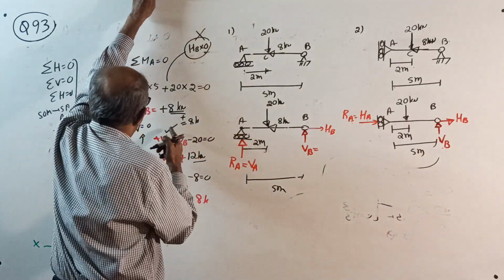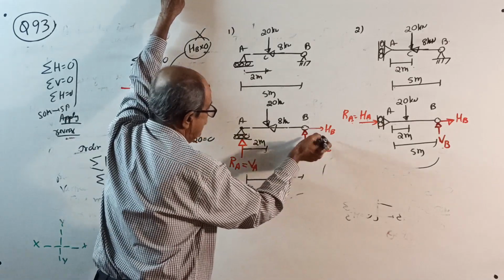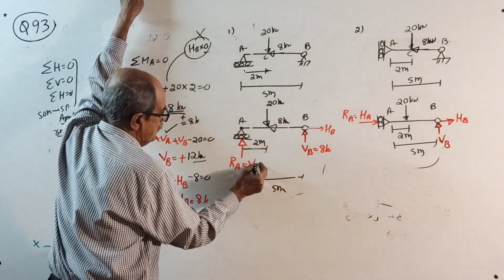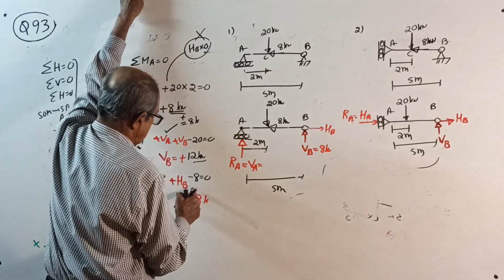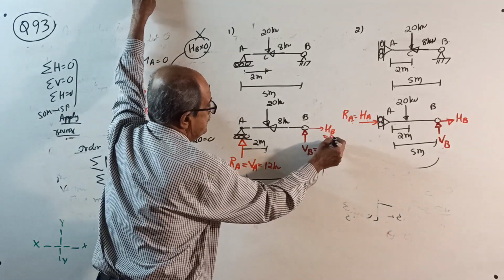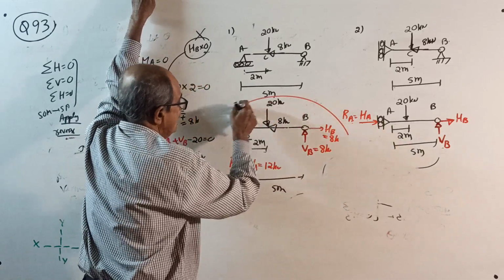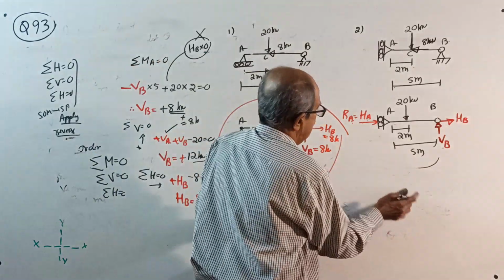Instead of wasting time, you write one more sketch here. VB equal to 8 kilonewton upward. You have taken positive, correct? VA equal to 12 kilonewton and HB equal to 8 kilonewton. Okay, this is the result for this question. Happily solved. Now solve here.